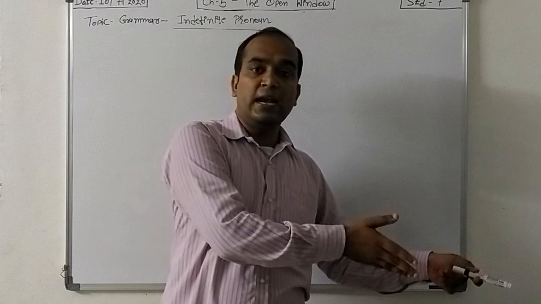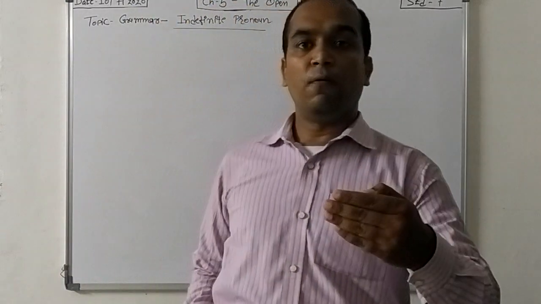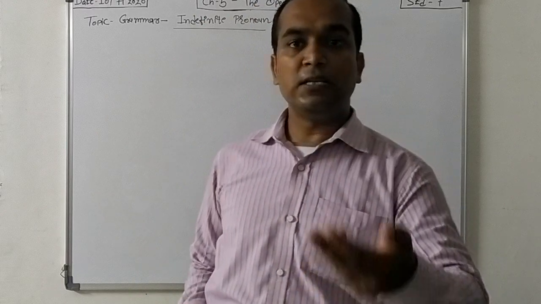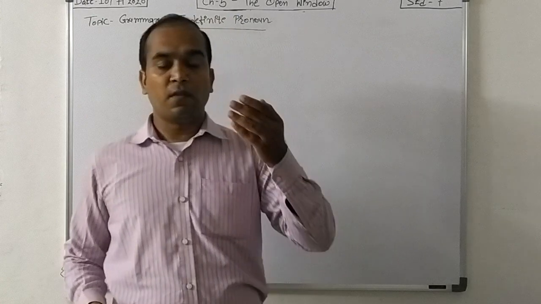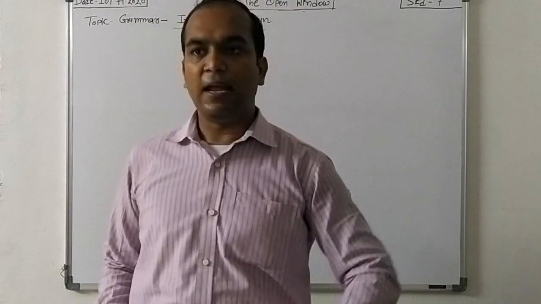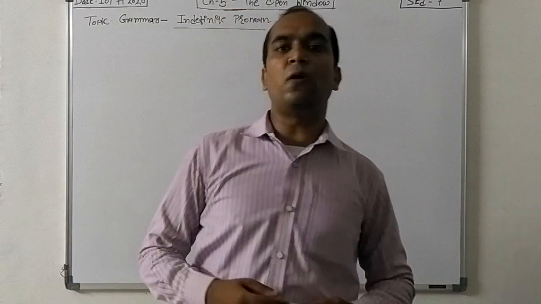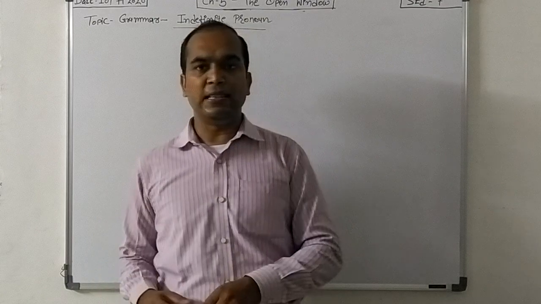Where do we use indefinite pronouns? Because we all know that there are 4 words, that is some, any, no, and every. And these indefinite pronouns are used for person, place, and thing.